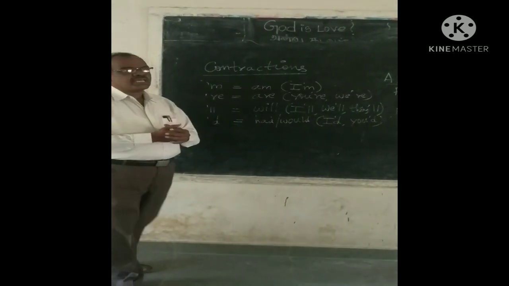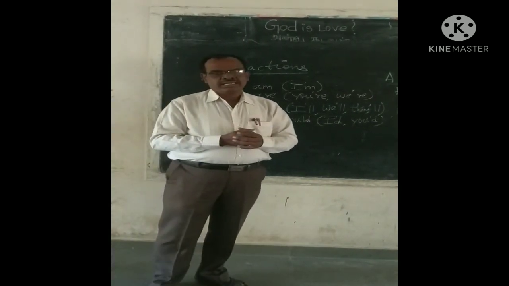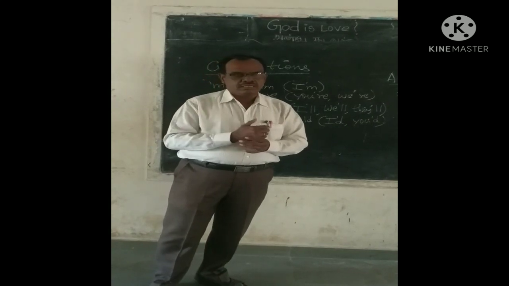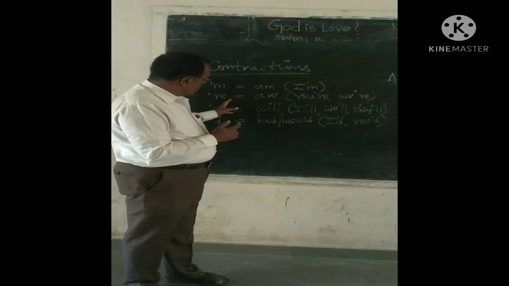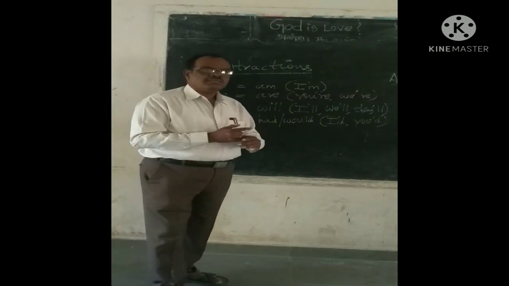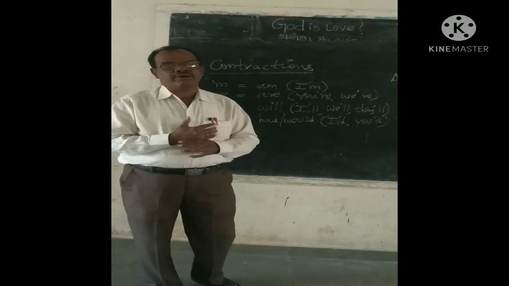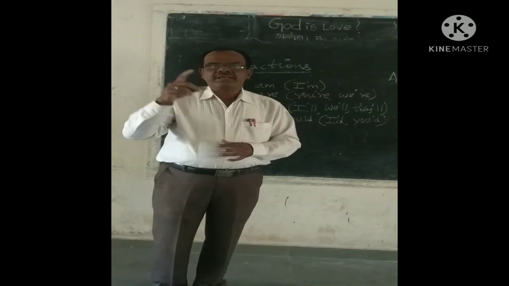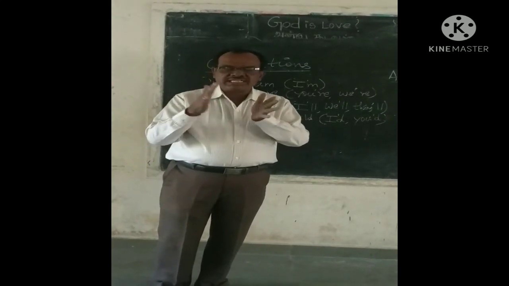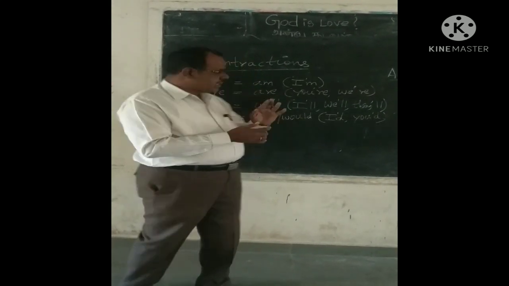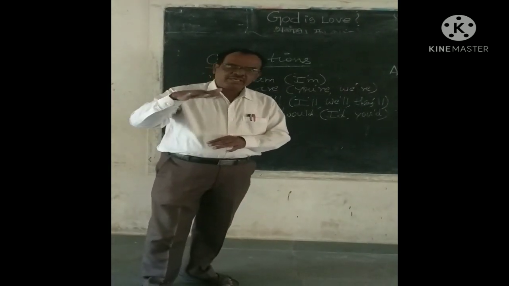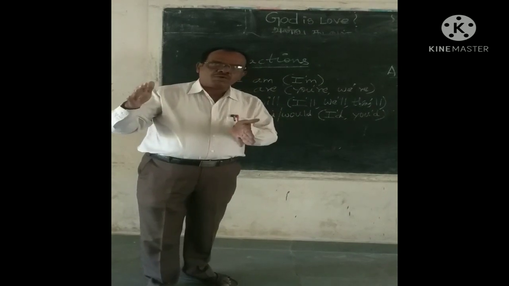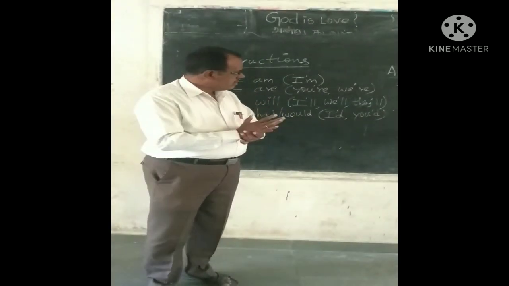Apostrophe RE can be pronounced as 'er'. What does this refer to? This refers to are, one more form of the be verb. Are is shortened like apostrophe RE, and this can be used with a noun or pronoun.